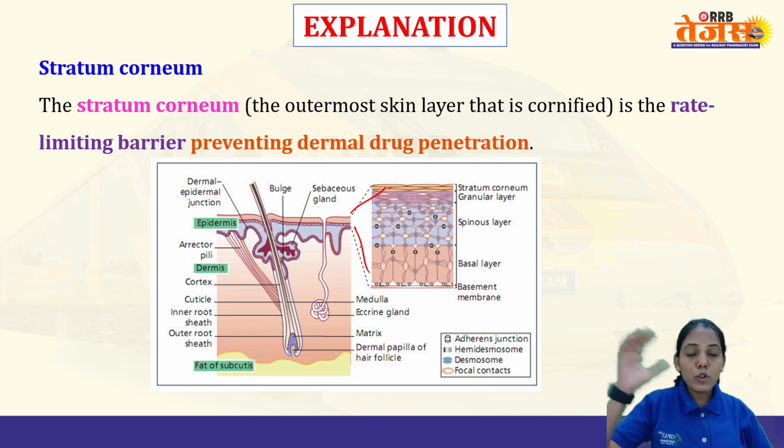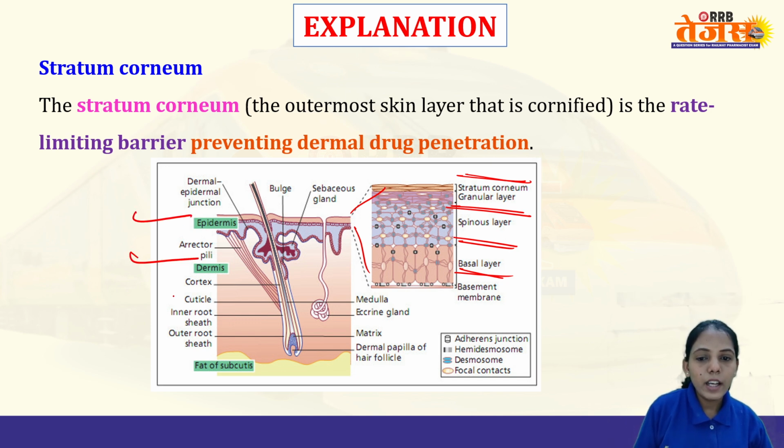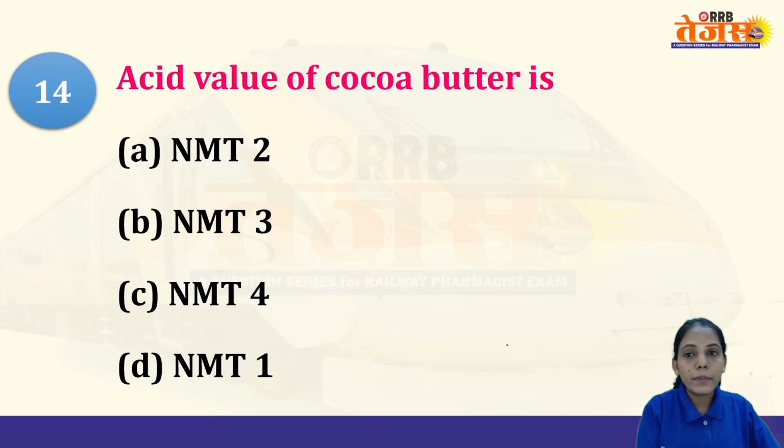In the epidermis also you have many layers. So first one is a stratum corneum, granular, spinous, and the basal layer. So these are various layers: epidermis, dermis, and the subcutaneous. So epi means above. So above the dermis there is epidermis, and in the epidermis we have stratum corneum, that is the rate limiting barrier.